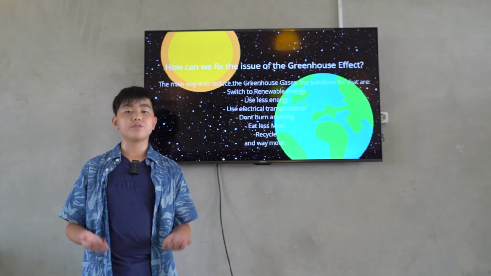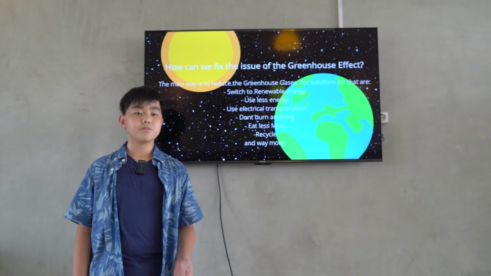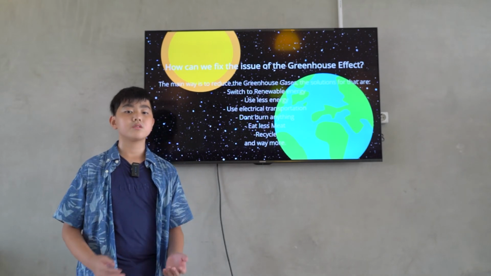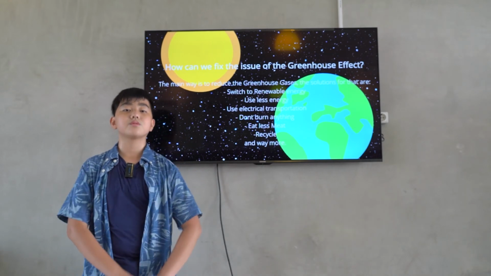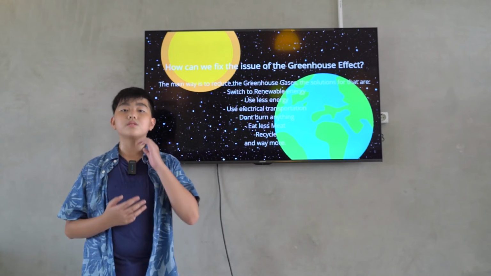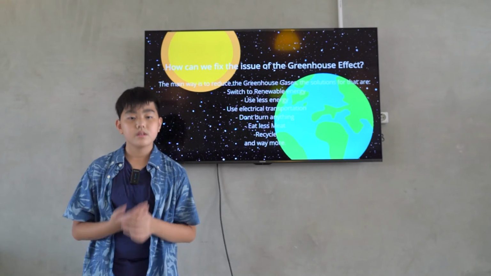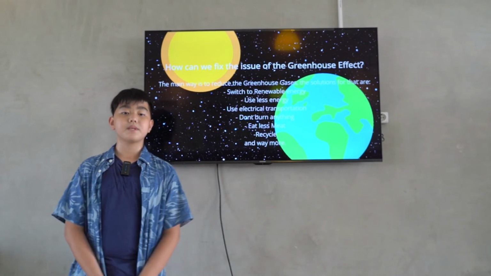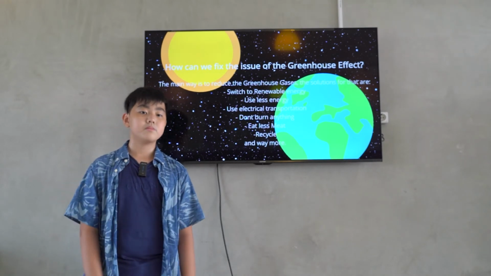How can we fix the issue of the greenhouse effect? The main way is to reduce the greenhouse gases. The solutions for that are: switch to renewable energy, use less energy, use electric transportation, don't burn anything, eat less meat, recycle, and way more.